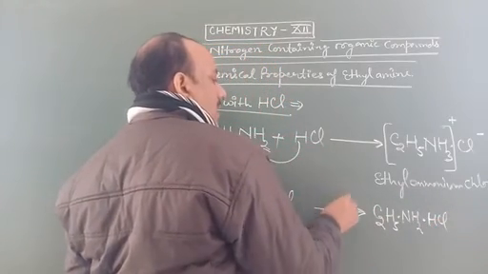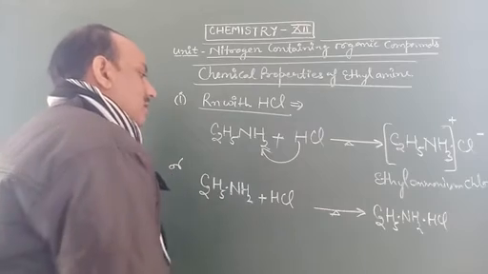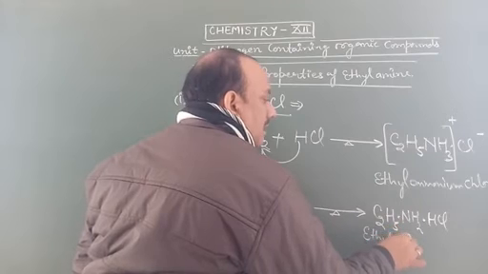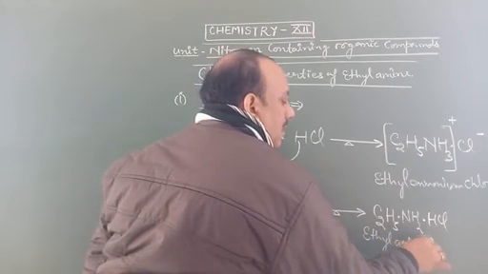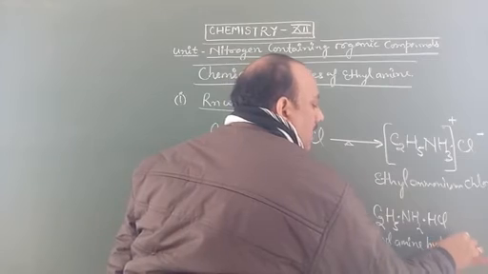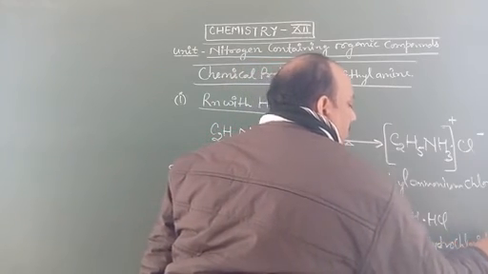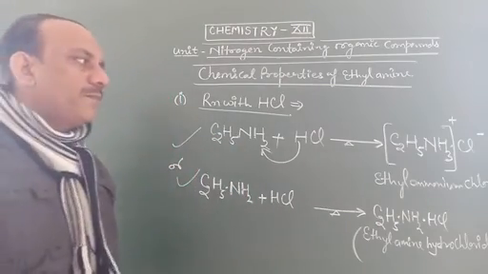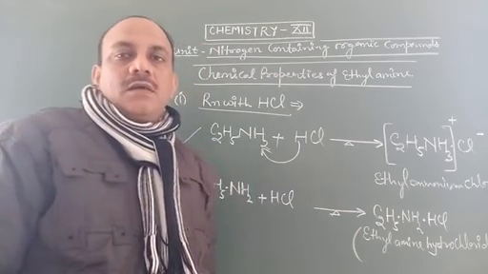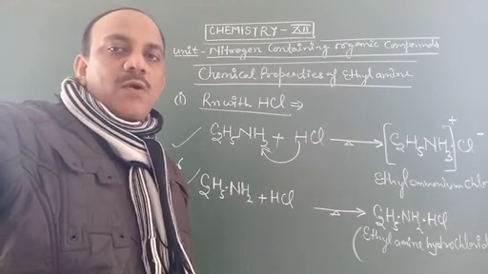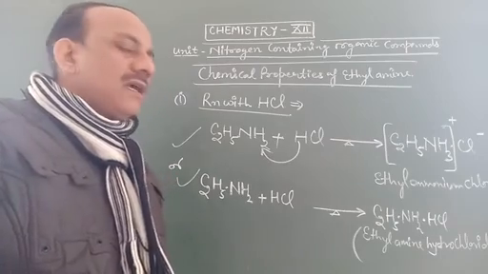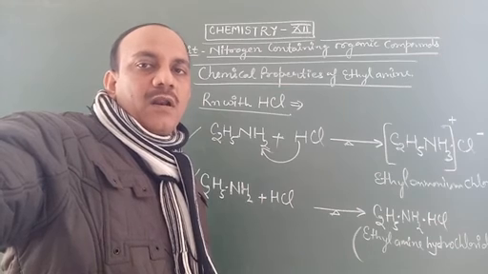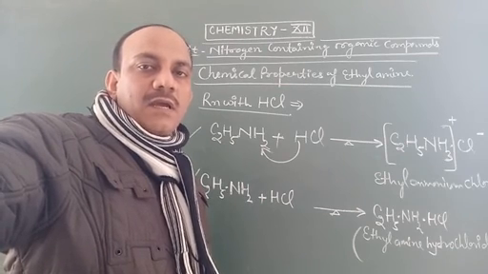It is the addition product of this reaction. It is named ethylamine hydrochloride. So both reactions are the same and the products are the same. Now in another class we will take some other chemical reactions, give their concept and their reaction mechanism for the chemical properties of ethylamine.